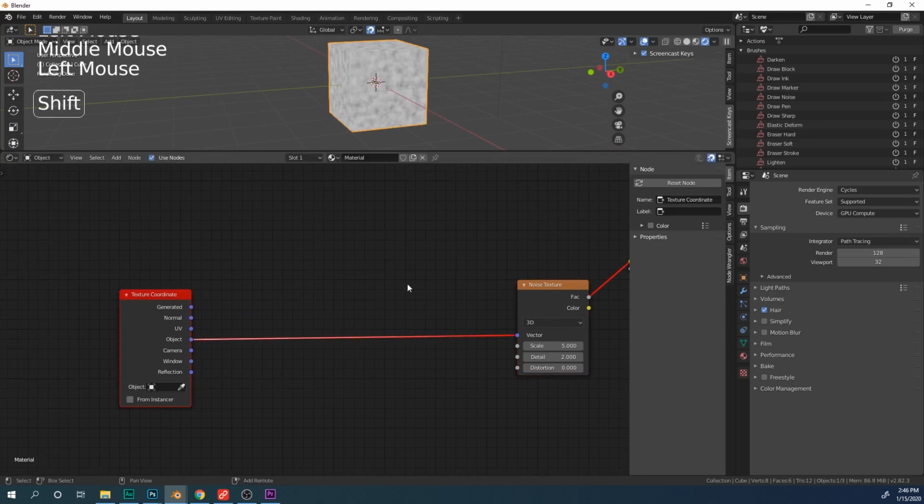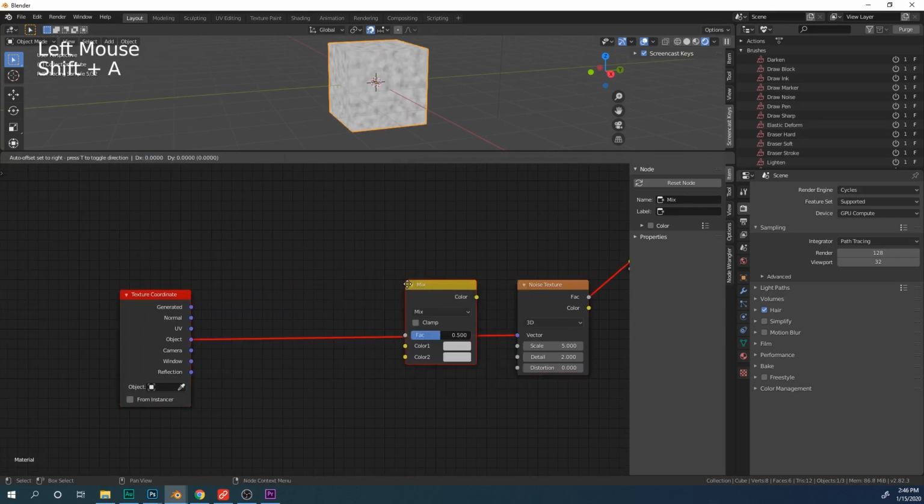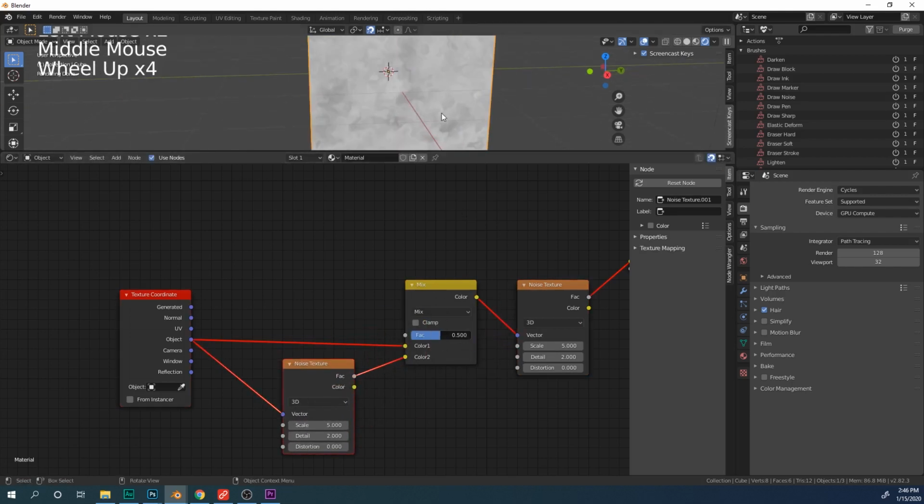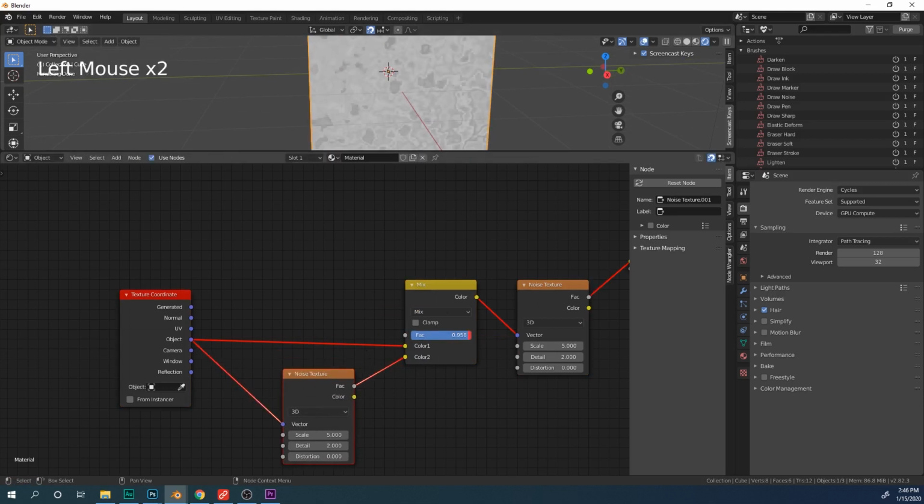Now I'm going to add a mix RGB and a second noise texture right here, like so. Now we are bending it using this one right here. And this bar will control the influence of how much of this is showing up on this right here. Now you may notice that it scales up the texture a little bit.